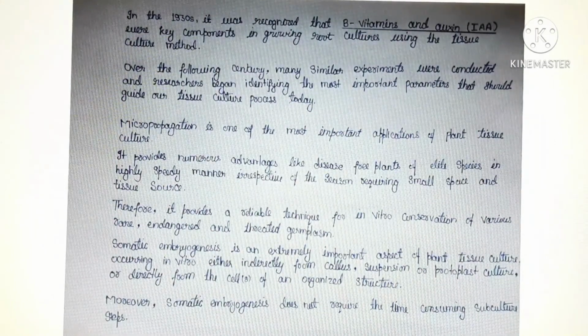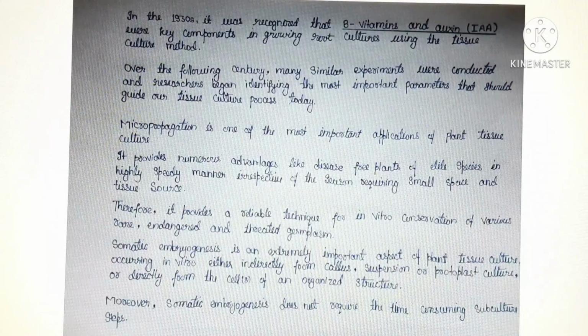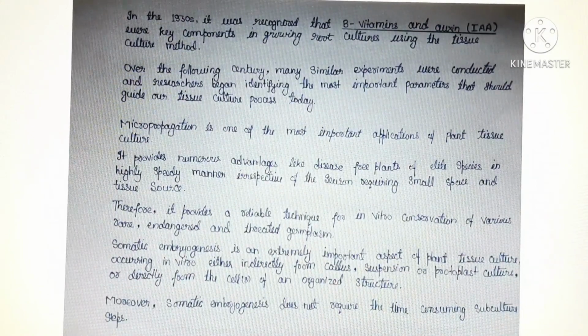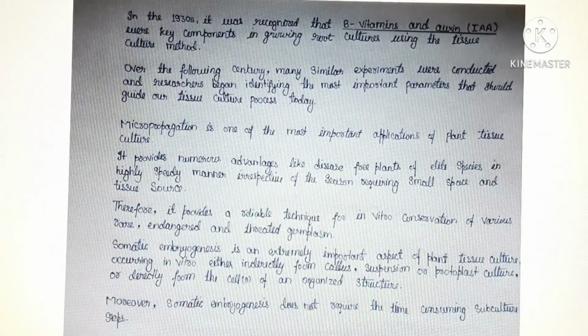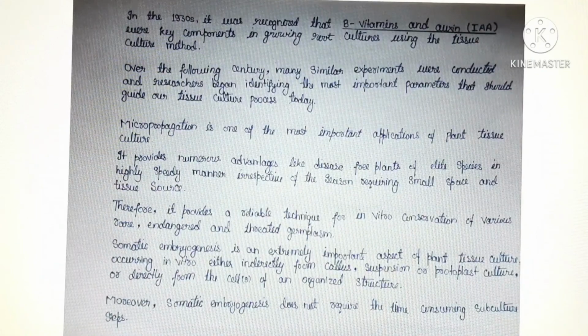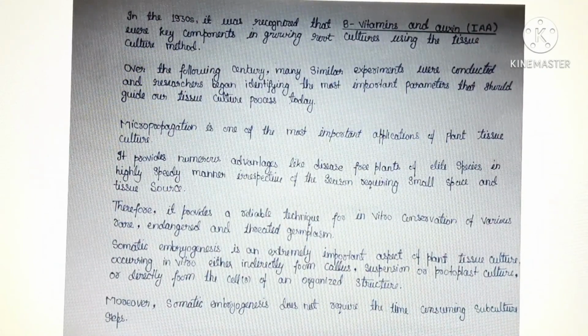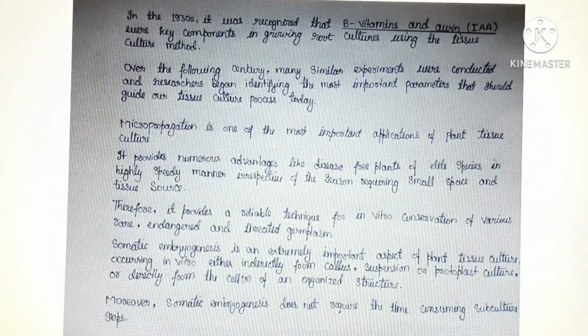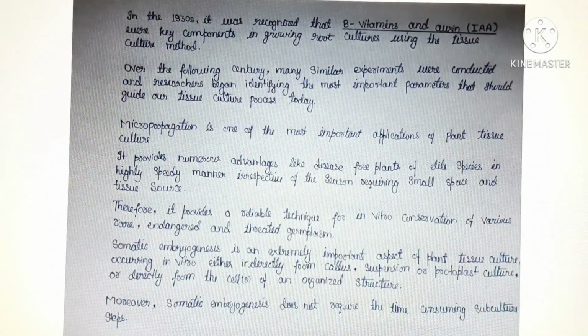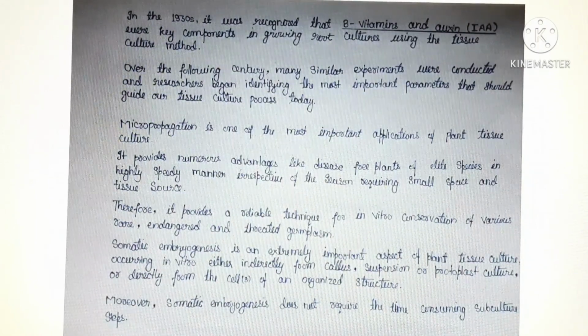Now, micropropagation is one of the most important applications of plant tissue culture. It provides numerous advantages like disease-free plants of elite species in highly speedy manner, irrespective of the season, requiring small space and tissue sources. Therefore, it provides a reliable technique for in vitro conservation of various rare, endangered and threatened germplasm.